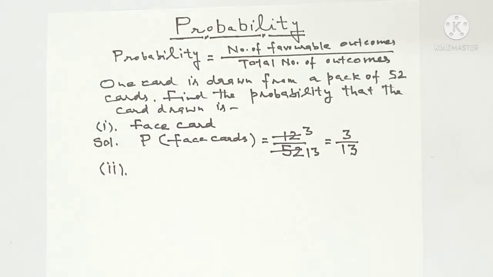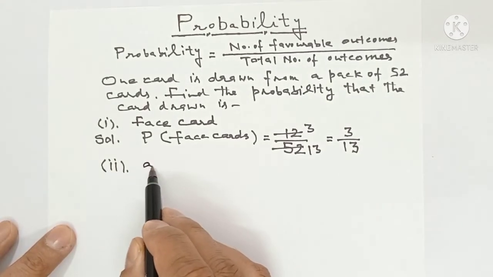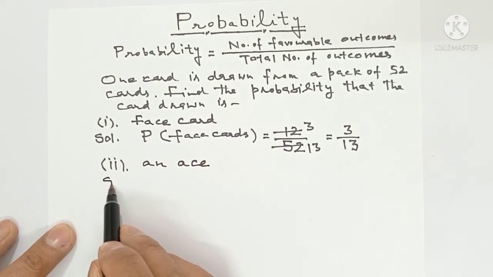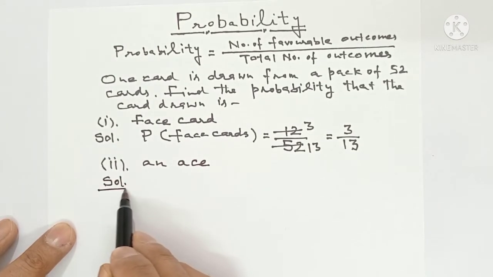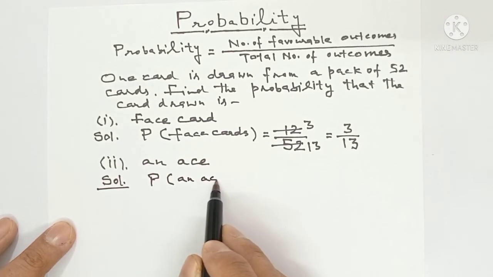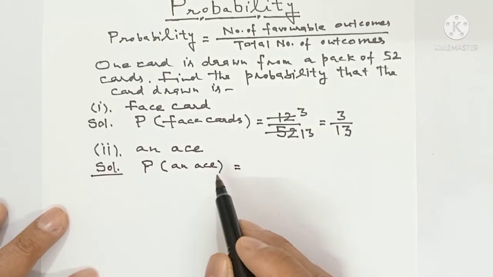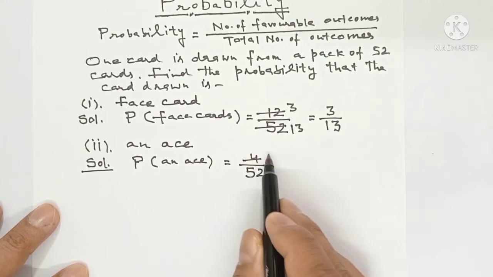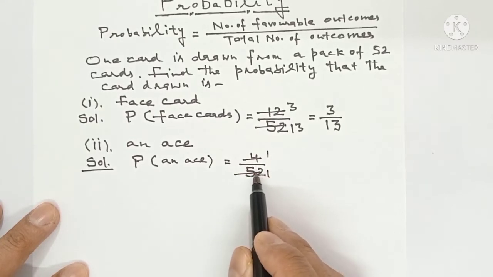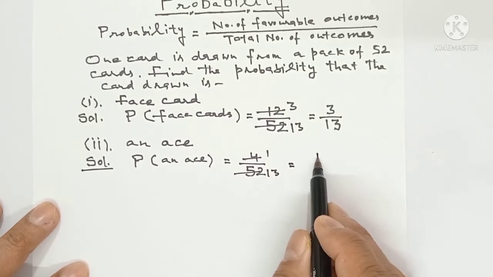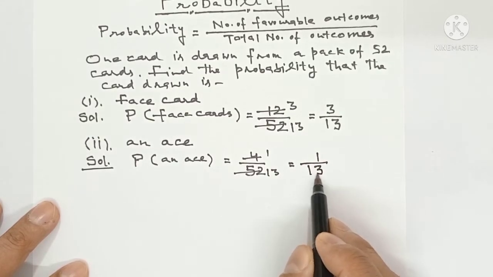Now the next question. Find the probability of an ace. You know well how many ace cards are there in a deck of cards? There are 4. So the probability of an ace is equal to 4 upon 52. Cancellation with the table of 4: 4 1s are 4, 4 13s are 52. So this is 1 upon 13.